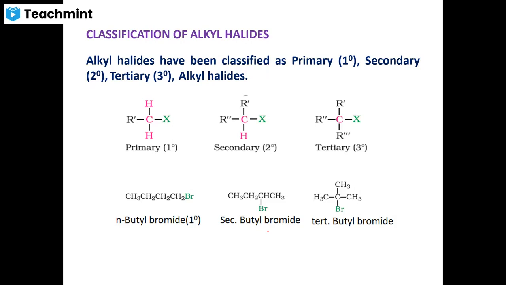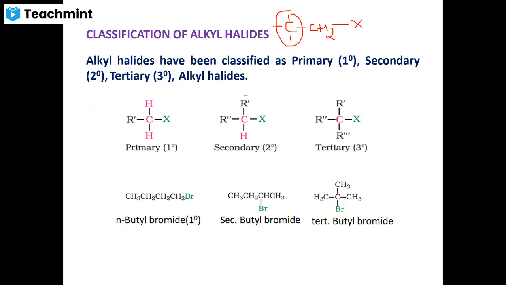Primary alkyl halides are those in which the carbon bearing the halogen is bonded to only one methyl group, or at least one other carbon atom in the carbon chain.